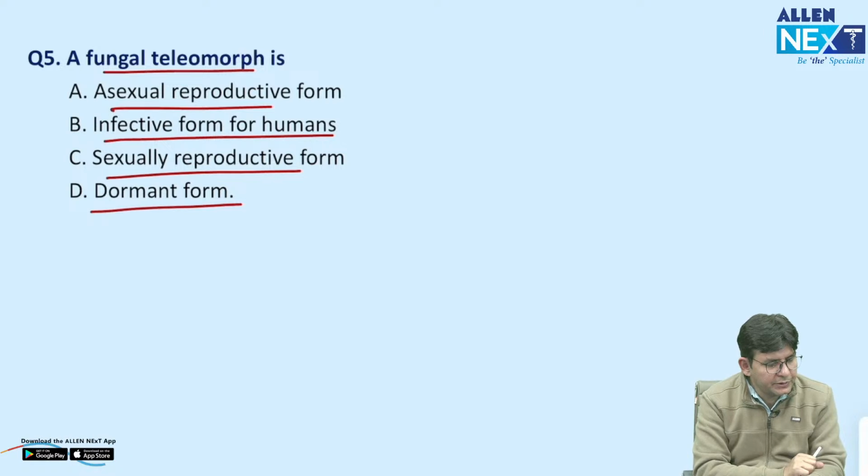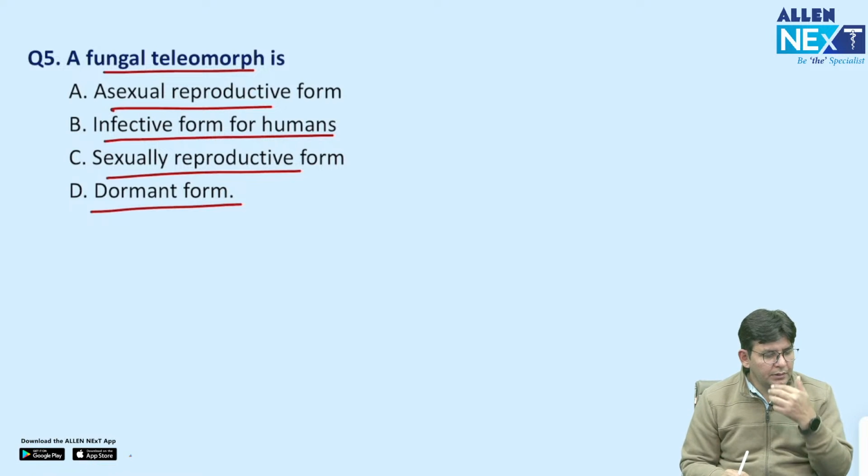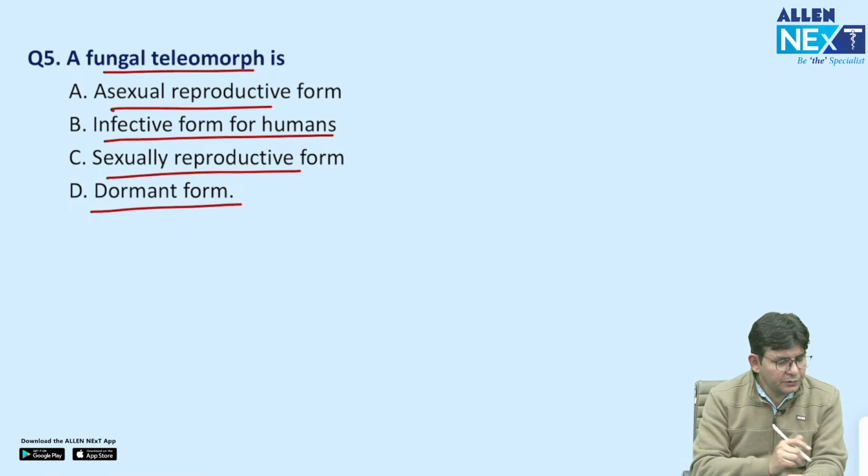What should be the answer as per you? Just a guess if you don't know.